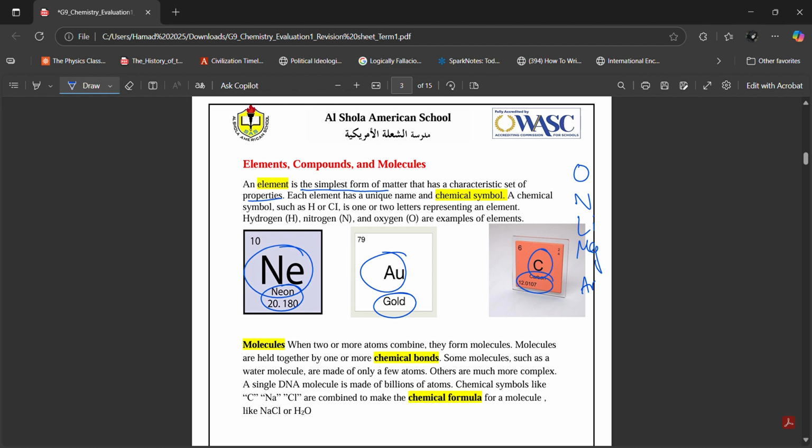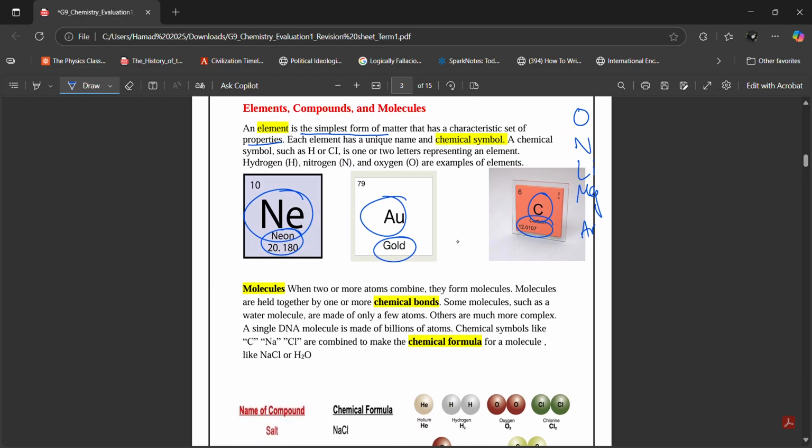Further, each metal has its own set of different properties as well. For example, gold, it is much softer than silver, right? Silver is hard, gold is very soft. Iron can rust, gold cannot rust. So these are the different properties of different elements, right? Each element has different chemical reactions, they have different properties. So each element has a unique name and a chemical symbol. Like I told you, Ne, Au, C, these are all chemical symbols, right? Now, Ibrahim, so that is what an element is.